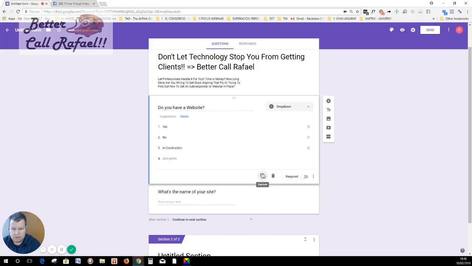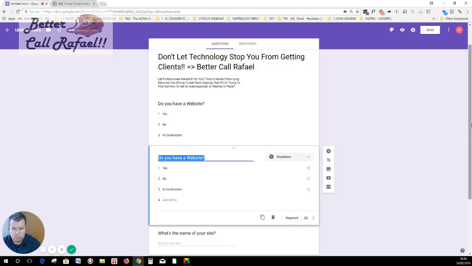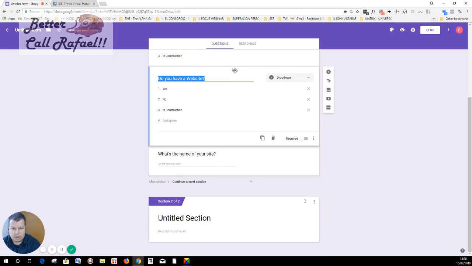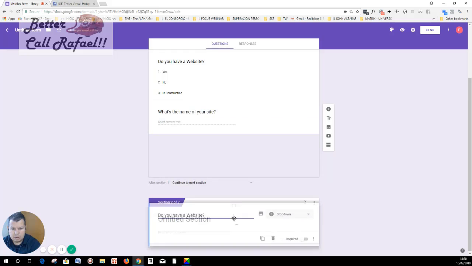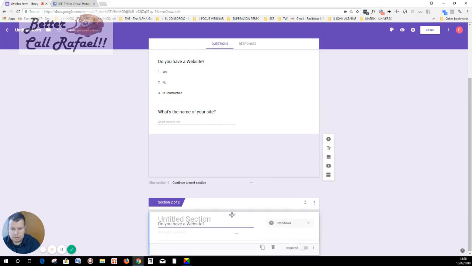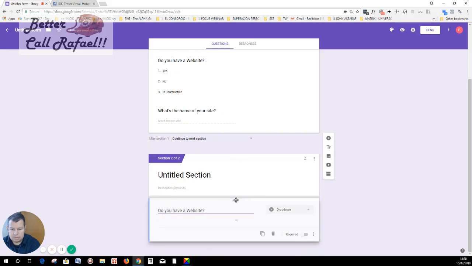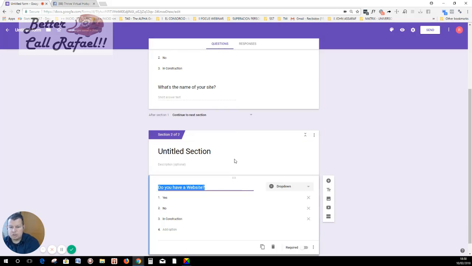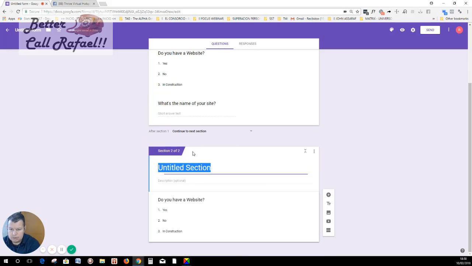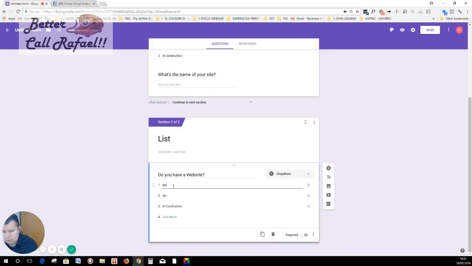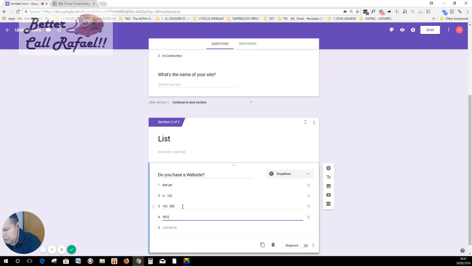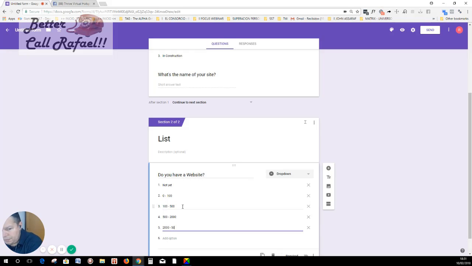Okay, duplicate, and we're going to move it here. We can pick it from here and move it. It has to go in section 2. And this section we're going to call list. Do you have a list? Not yet. 0 to 100 people, 100 to 500, 500 to 1000, 1000 to 5000, and more than 5000.